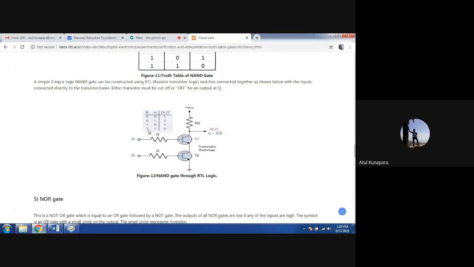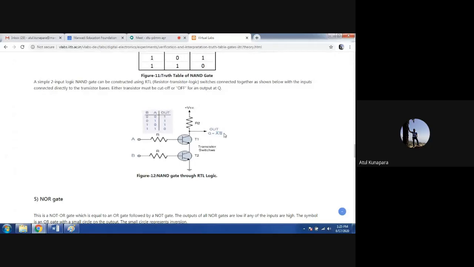For the case when your inputs A and B both are at logic 1, both the transistors will be in on condition, and when T1 and T2 are both in on condition, it will connect your output terminal to the ground. That means your output is going to be 0. So that is the basic understanding of this NAND realization using resistor transistor logic. Is that clear to everyone?